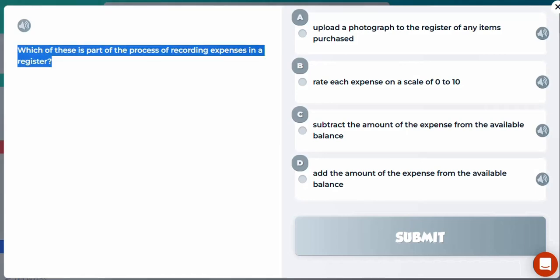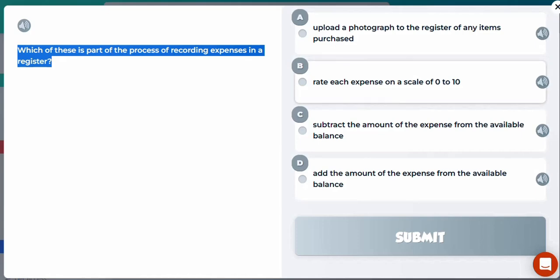So we just need to read the question carefully, and then we need to see what the context is in each of the different options. So it says, which of these is part of the process of recording expenses in a register? So this might be relating to some form of budget, but let's have a look at the options. A says, upload a photograph to the register of any items purchased. Well, you could do that, but that's going to be very time consuming. And if you're looking at recording expenses, you'd be trying to summarize them a bit more rather than taking photographs of everything that you buy. So not the best answer.